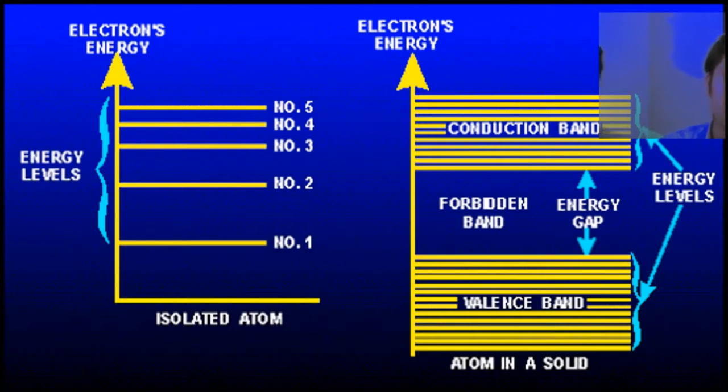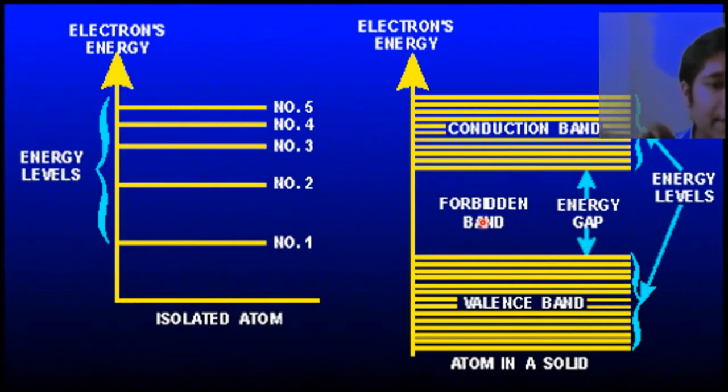So we have three collections of energy levels. First is the valence band. Here all the electrons which are in the valence shell or valence sharing between neighbor atoms are put here. Here no electron is free. But in this valence band also there are slightly different energy levels. Means this is 3.1, then this is 3.2, then this is 3.3 electron volt, and it goes on. This whole bunch of energy levels is called the valence band.